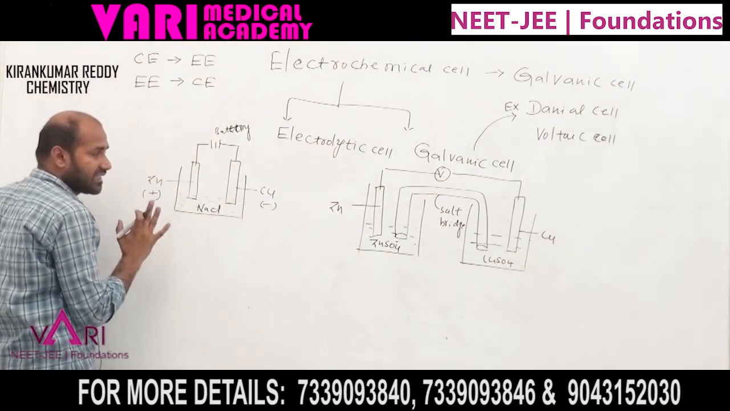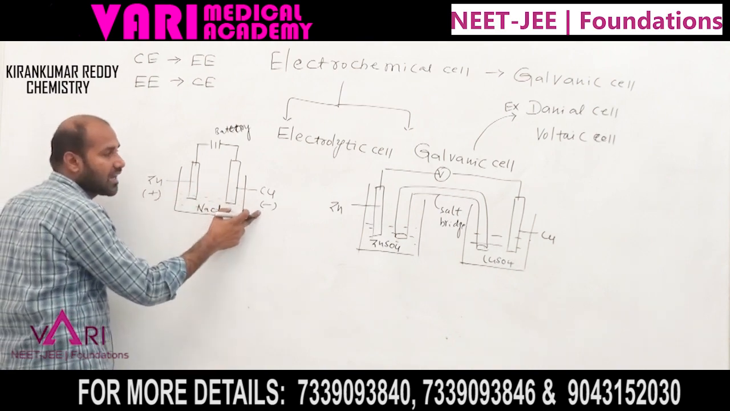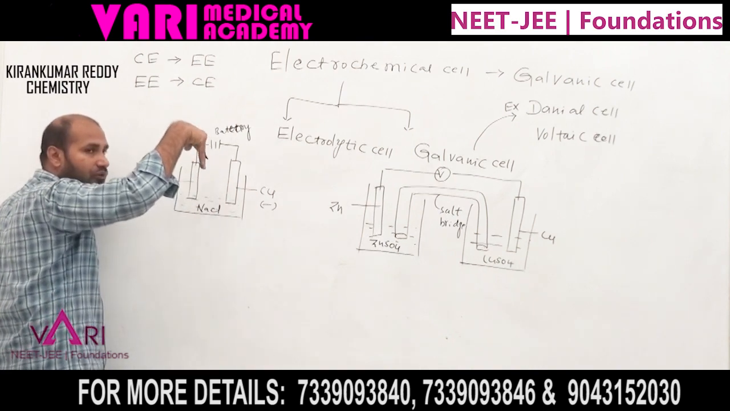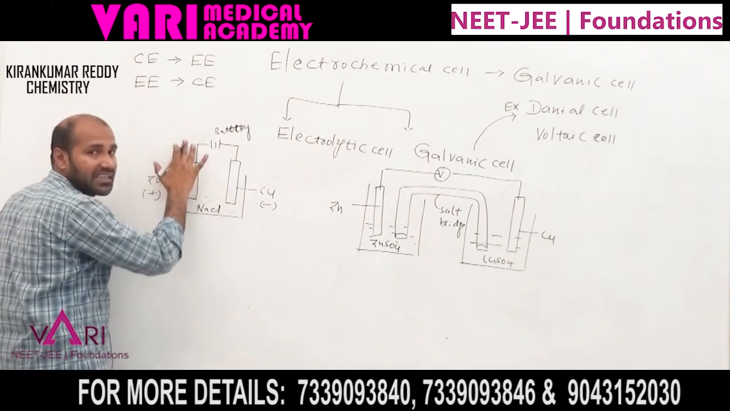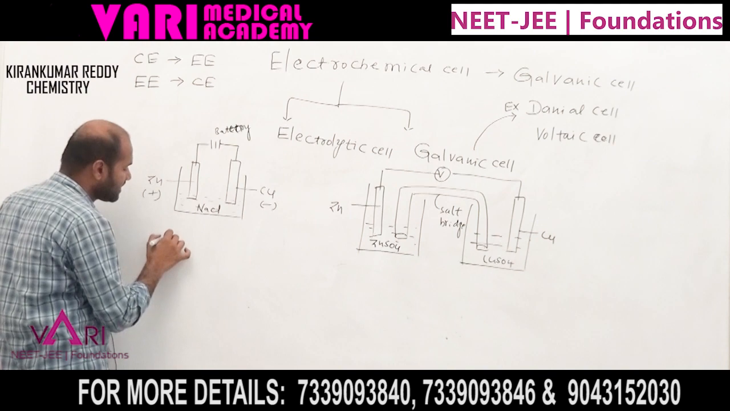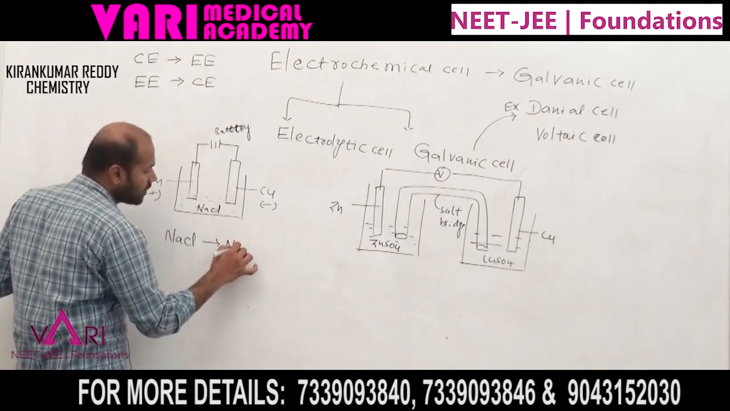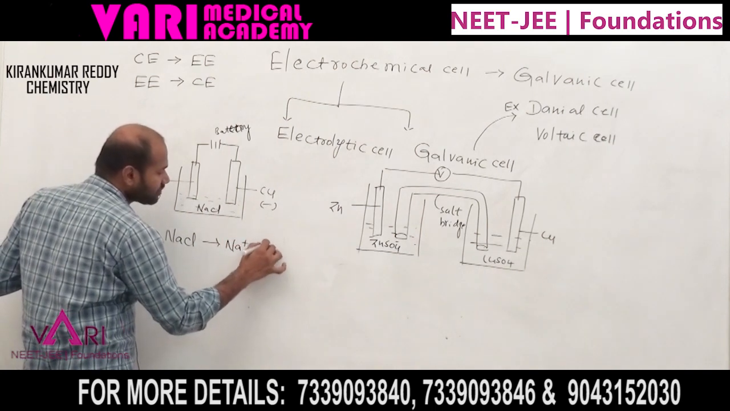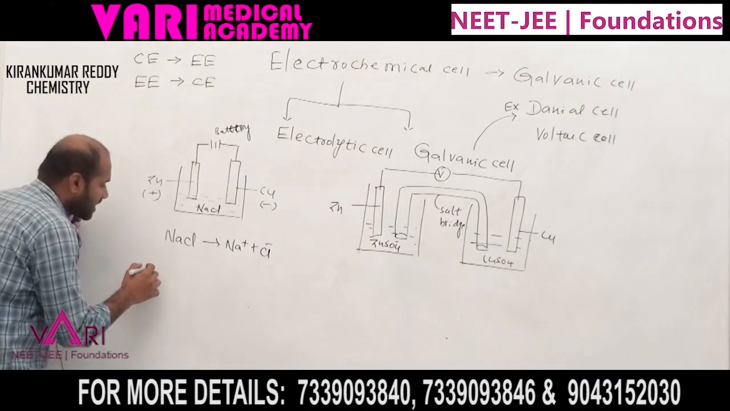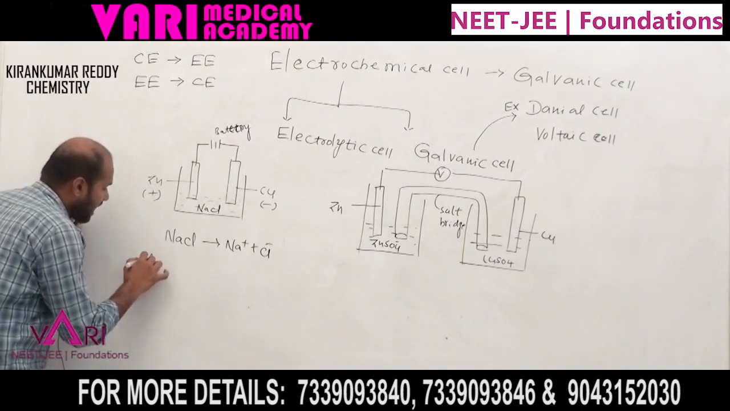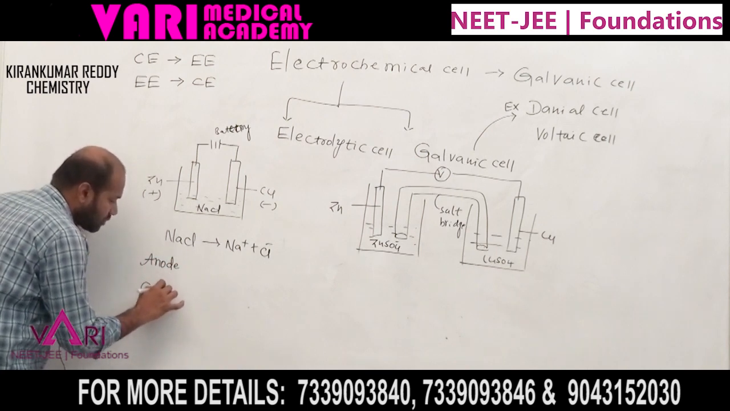In this electrolytic cell, two electrodes are taken, one zinc electrode and another copper electrode. Both are dipped in the same electrolytic solution, NaCl. By passing electricity during electrolysis, NaCl is dissociated into Na plus and Cl minus. Now the electrode reactions: at the anode, what reaction takes place? Oxidation. At the cathode, what reaction takes place? Reduction.